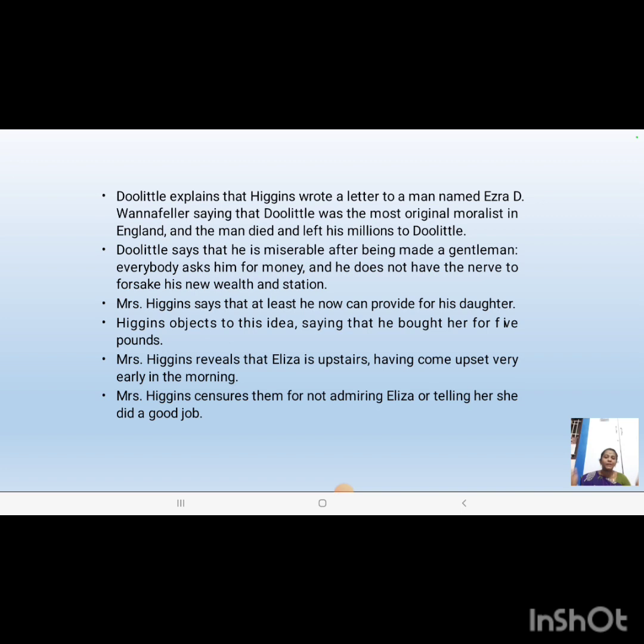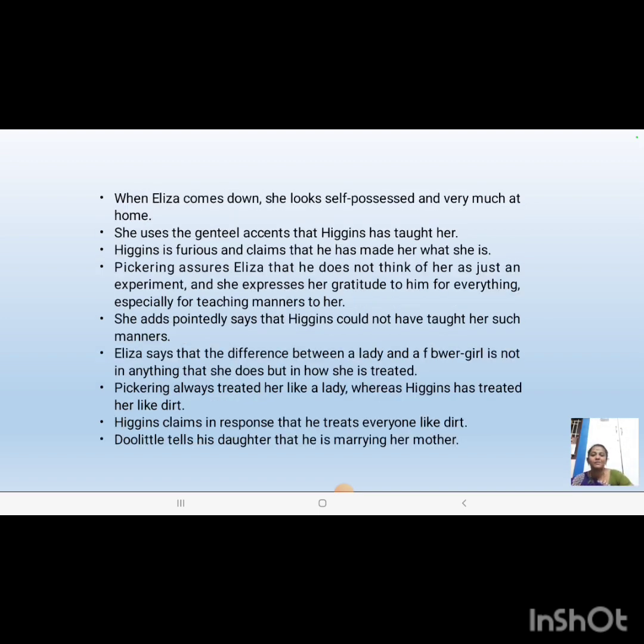And when the play ends, we can see, helped by Pickering, Freddie and Eliza Doolittle will set up a flower shop. And Freddie, who is not very good at mathematics and accounts, will learn to keep accounts, and that's all. Their life will move on. Higgins was not at all satisfied with her marrying Freddie. So that's all about this play.